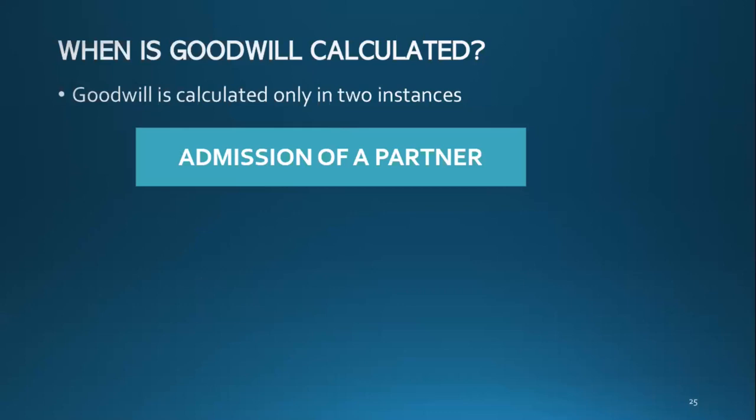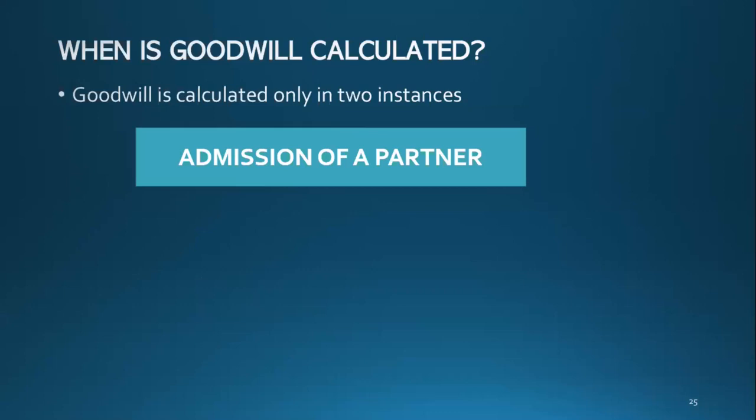So I will say, now we have dedicated ourselves to earn this goodwill, 600,000. So this must be shared among ourselves.